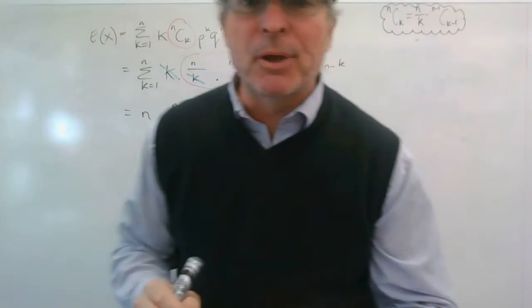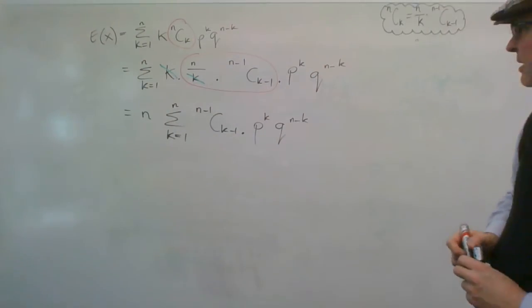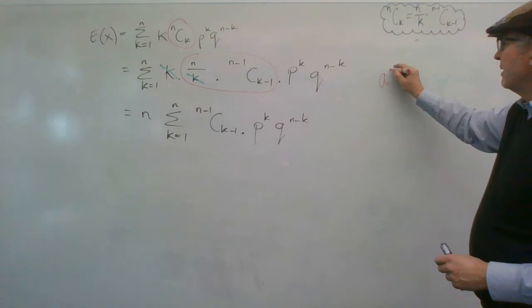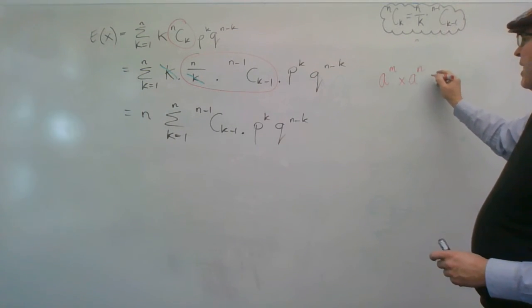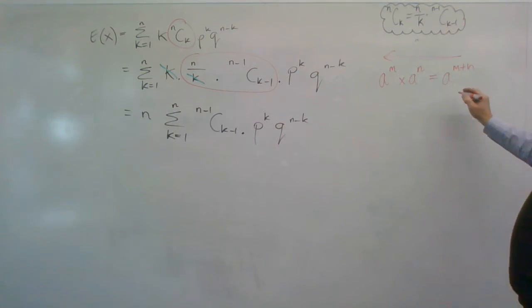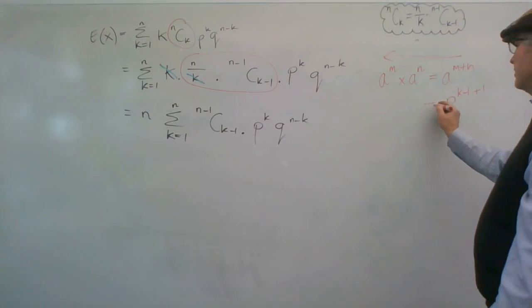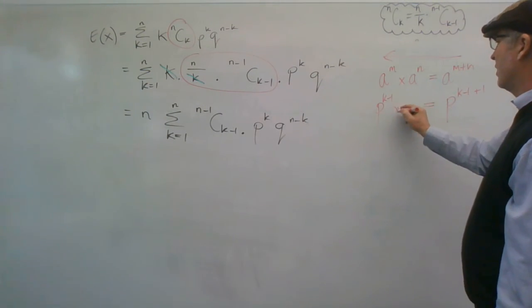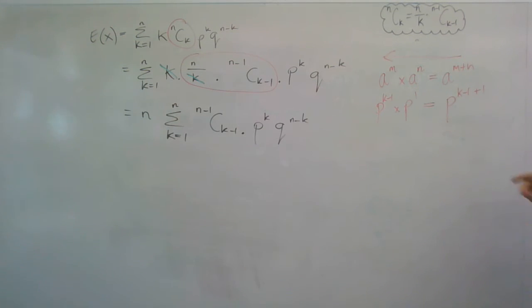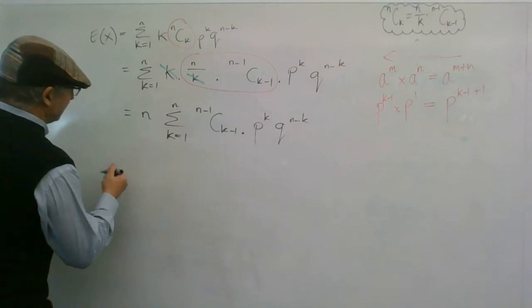Now I'm going to do a little manipulation using a rule that we learnt back in probably year 8. You know, that rule that a to the m times a to the n equals a to the m plus n. Well, I'm actually going to use the rule going backwards. I've got p to the k minus 1 plus 1 is equal to p to the k minus 1 times p to the 1. In other words, I can replace my p to the k with p times p to the k minus 1.